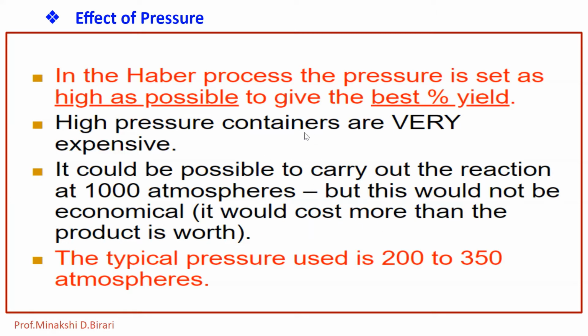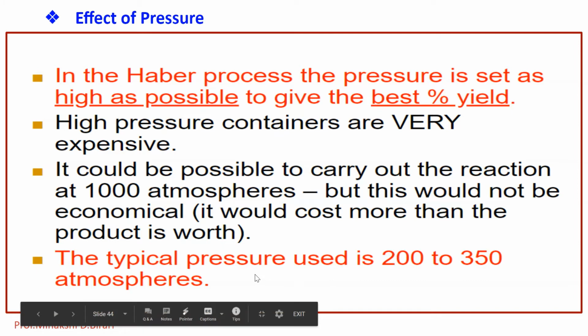So as we increase the pressure, there will be the best percentage yield, but the high pressure containers are very expensive. The typical pressure used in ammonia manufacturing is about 200 to 350 atmospheres. At this optimum pressure, the yield of ammonia will be maximum.